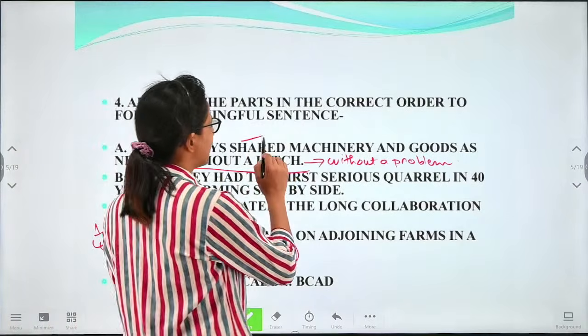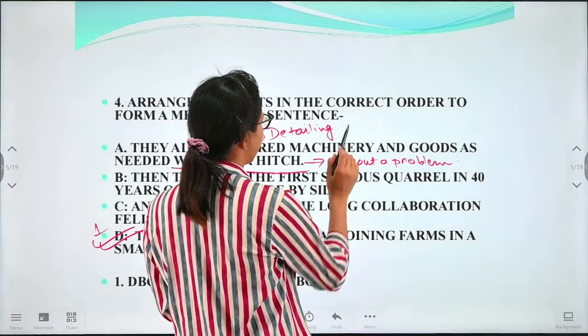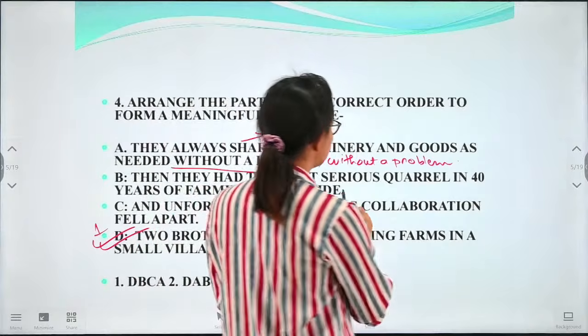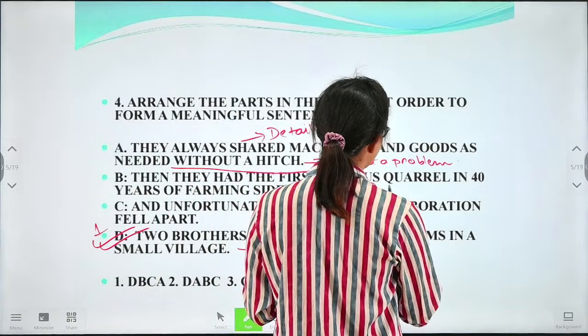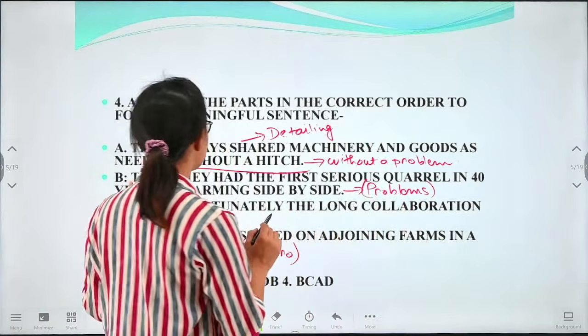Then we have got the detailing line. And after that, we will be getting the line which gives us the problem. Which shows us the problem, we can consider that line. So here is the problem: what problem did they have?